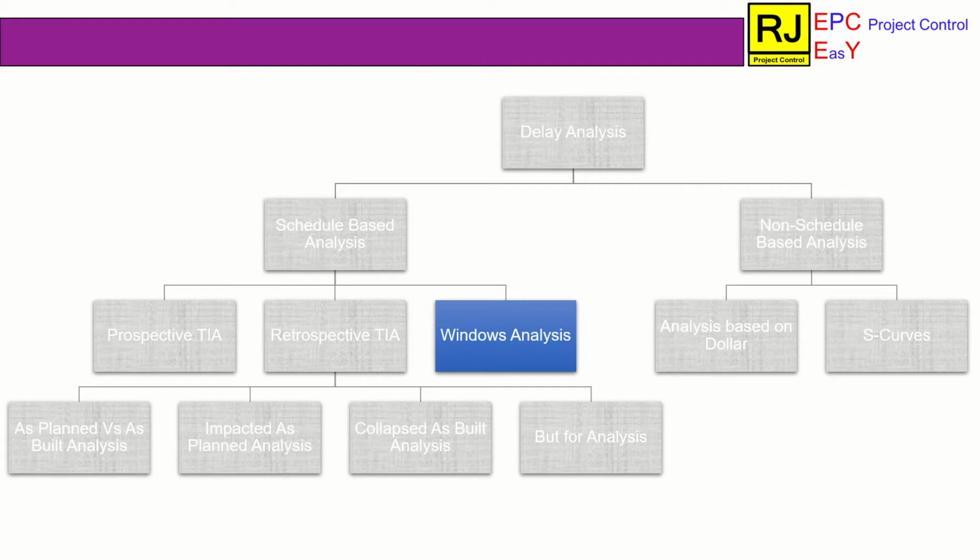The third one is collapsed as built analysis. This technique is followed where there is no project schedule available. An as-built schedule will be developed with contemporary documents. Then the duration of activities will be reasonably shortened to reach a baseline schedule. The difference in project finish dates between the as-built schedule and collapsed schedule will be the measure of delay. The fourth one is but-for analysis. It is similar to impacted as planned schedule, but only the owner caused delay is highlighted.